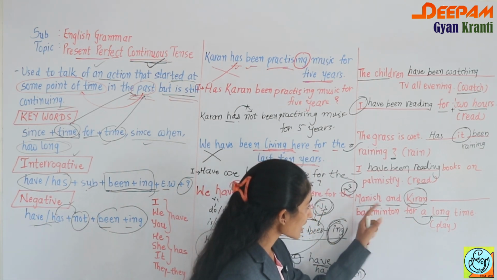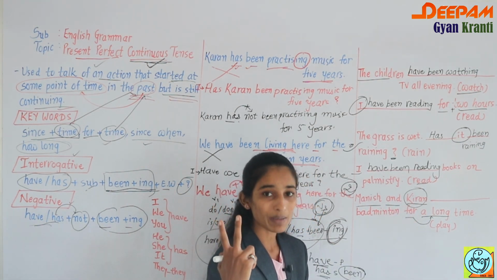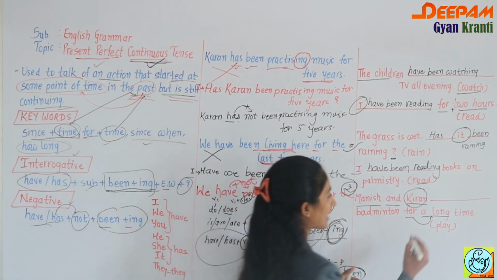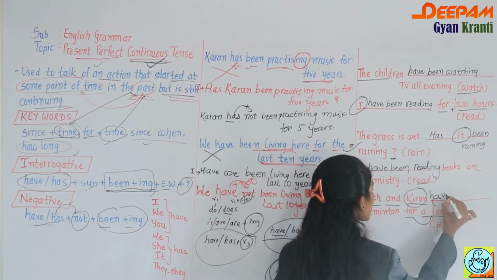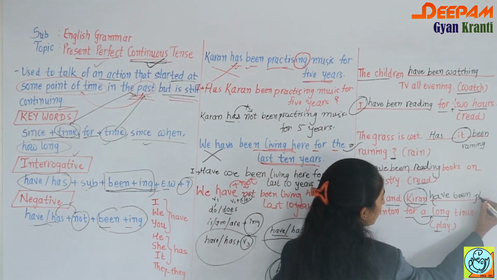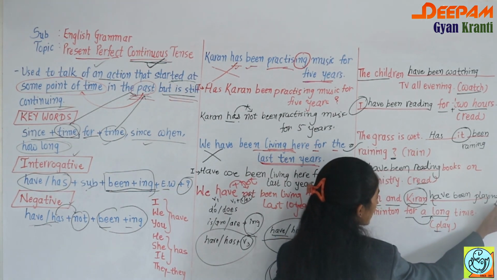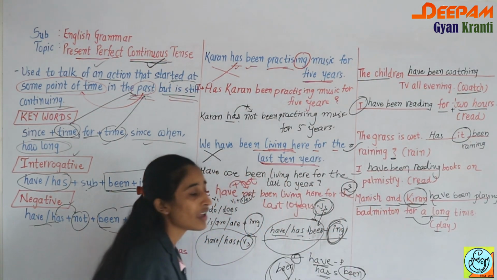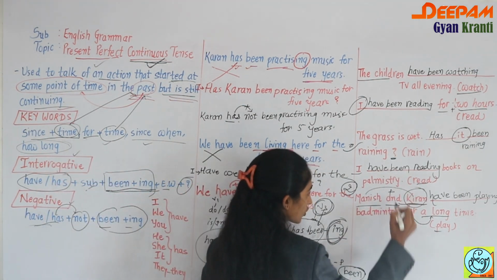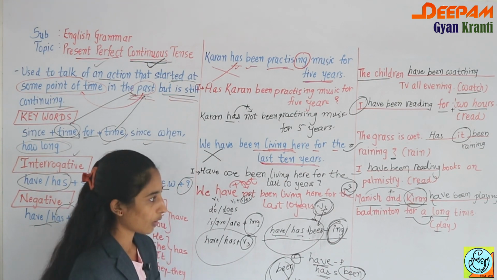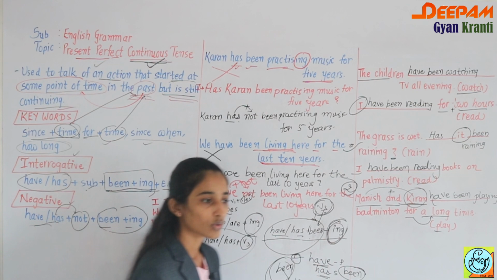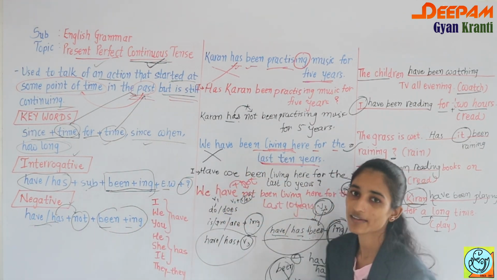But if you only look at Kiran, the answer would be has. But what is the question? Manish and Kiran means two people are here, so it definitely comes in the plural form. So your answer is have. Manish and Kiran have, then been and play, so playing. If you only see Kiran, your answer would be has been playing. But the correct sentence is Manish and Kiran, so Manish plus Kiran, plural form, so the answer is have been playing. Okay, so this is your present perfect continuous tense.